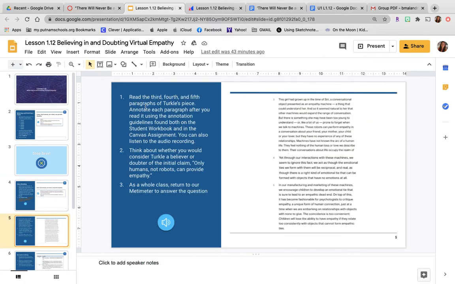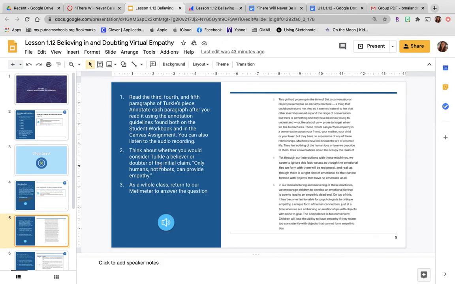Read the 3rd, 4th, and 5th paragraphs of Turkle's piece. Annotate each paragraph after you read it using the annotation guidelines. You can also listen to the audio recording. I've already talked about that. Think about whether you would consider Turkle a believer or doubter of the initial claim: only humans, not robots, can provide empathy. And then as a whole class, we're going to return to our Mentimeter to answer the question. Just have that answer in your mind.